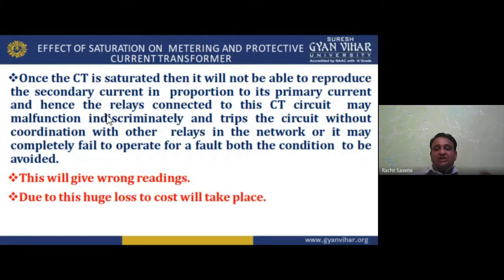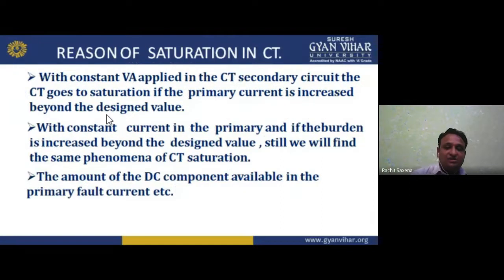So if a saturation level occurs in the CT, how do we get the saturation? The reasons are: with constant VA applied in the CT secondary circuit, the CT goes into saturation if the primary current is increased beyond the desired value. For example, it is working like a step-up transformer, and the primary current has a maximum value of 500 ampere.